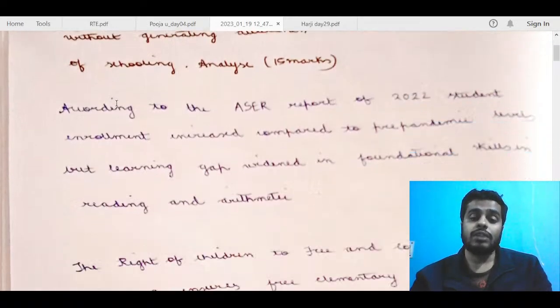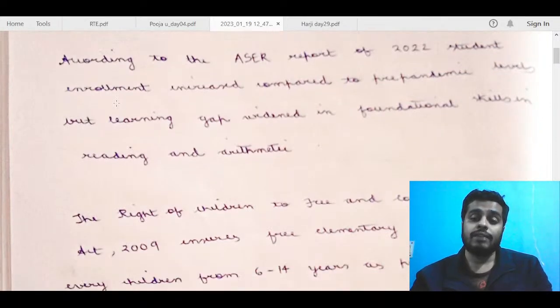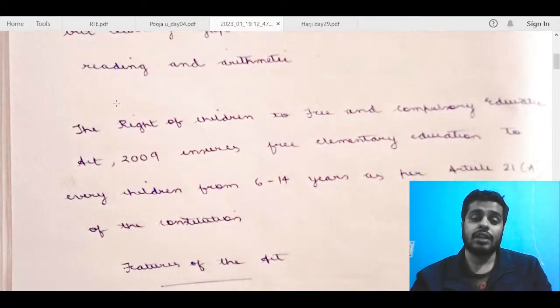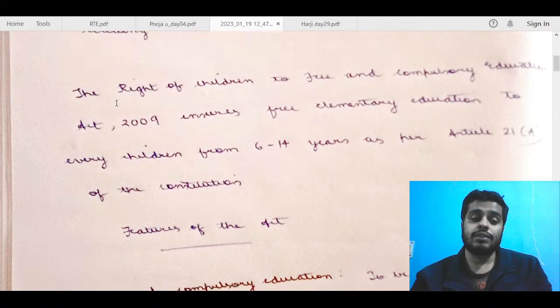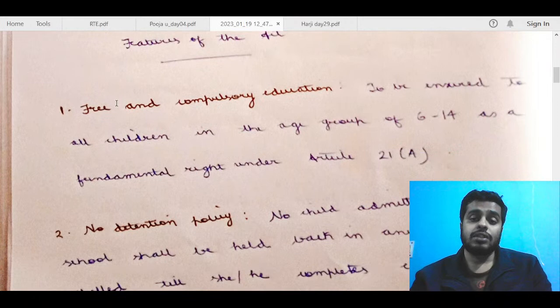According to the ASER report of 2022, student enrollment increased compared to pre-pandemic levels, but learning gap widened in foundational skills in reading and arithmetic. This is fine. Right of Children to Free and Compulsory Education Act ensures free elementary education to every child. Okay, fine. Features of the act is fine. Free and compulsory education. Okay,